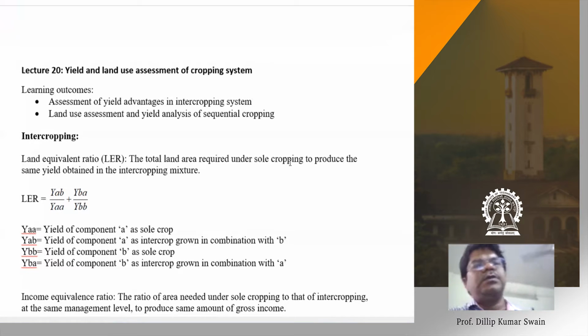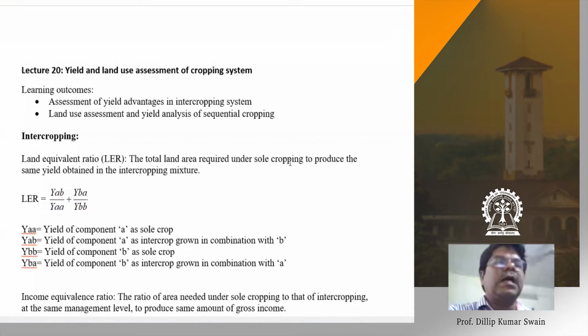Tea grows as a bush, maybe a maximum of 50 centimeters or 1 meter in height. In a tea garden we also grow some shade trees to provide shade to tea. Those shade trees may be fruit trees like guava, sapota, lychee. And on the shade trees, we can also allow some climbers to grow, like black pepper. Black pepper is a climber, so it is allowed to grow on the shade tree and can give certain income.